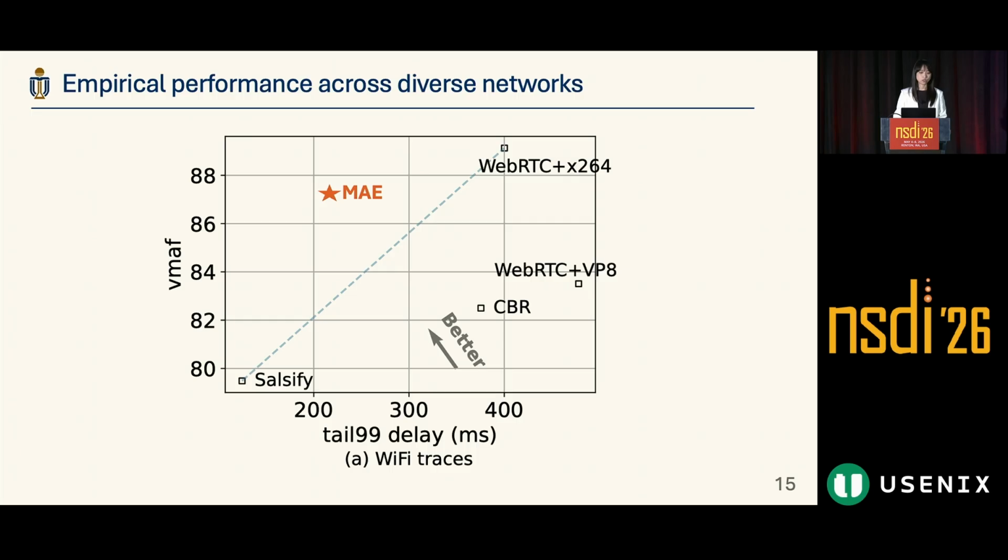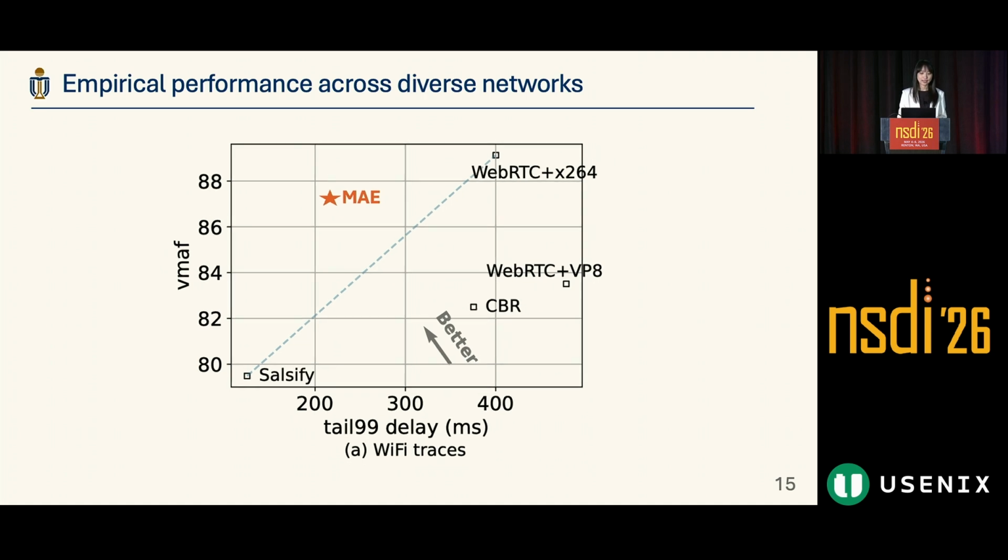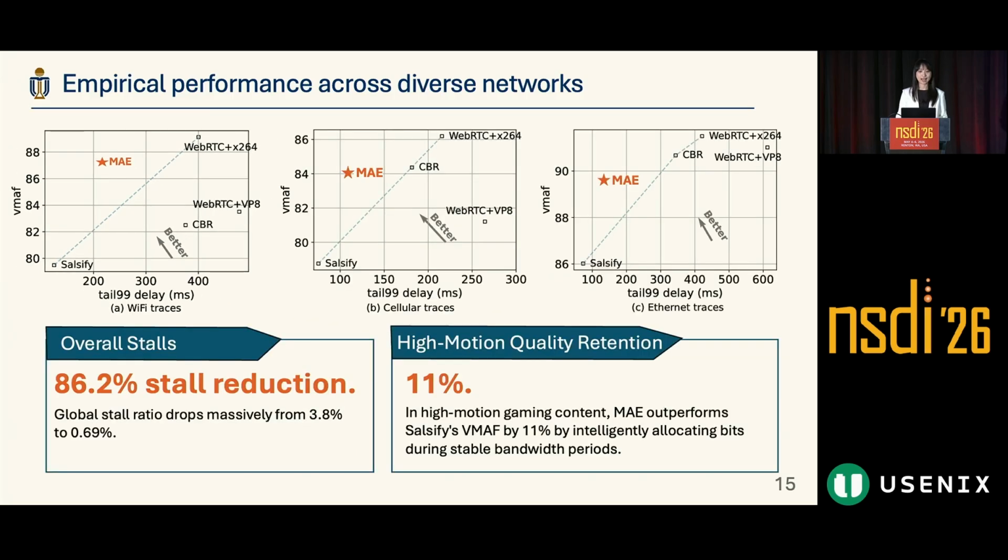This is a result about our MAE's performance. The x-axis is the latency and the y-axis is the quality. We want to achieve low latency while maintaining the quality. We can see that MAE can outperform all the baselines. We tested it on WebRTC and across diverse networks, including Wi-Fi, Ethernet, and cellular.